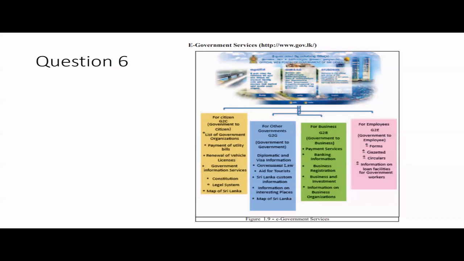So those kind of services are provided as G to B. G to E means government to employee. That means for the government officers, we have gazettes, circulars, sometimes loan facilities. So those things come under that.